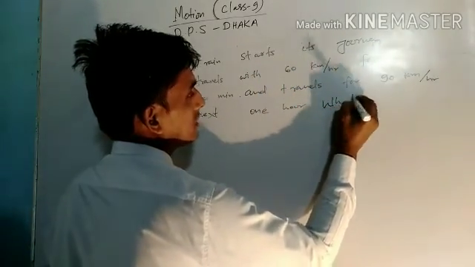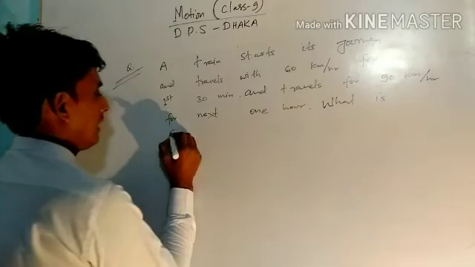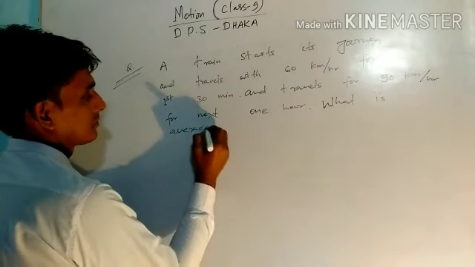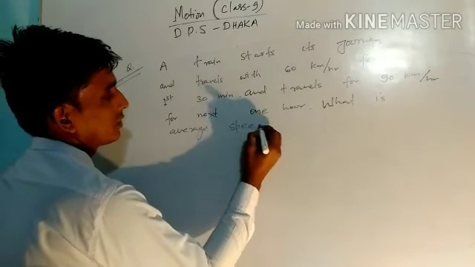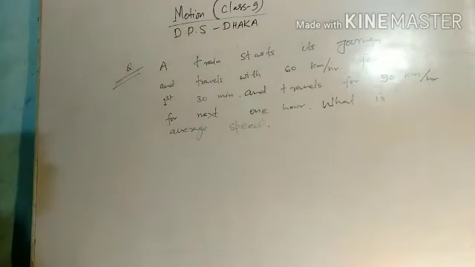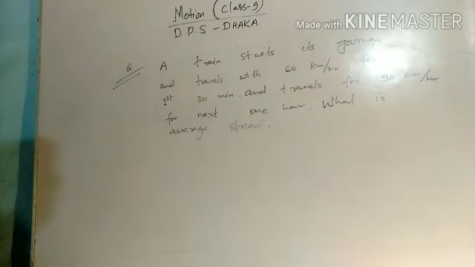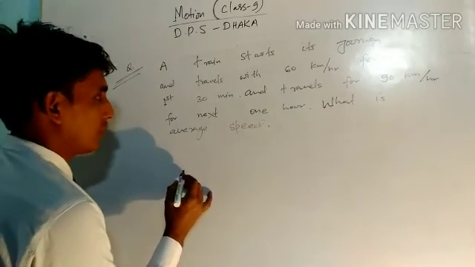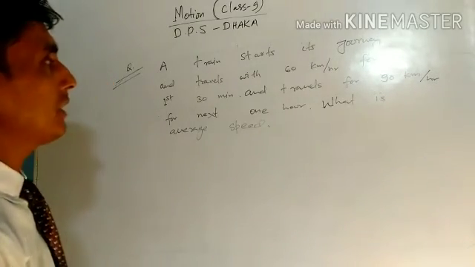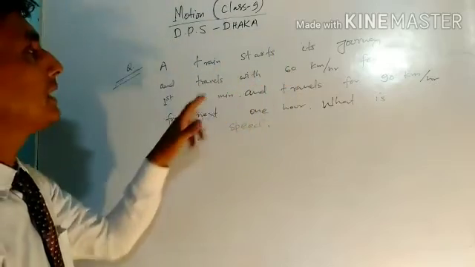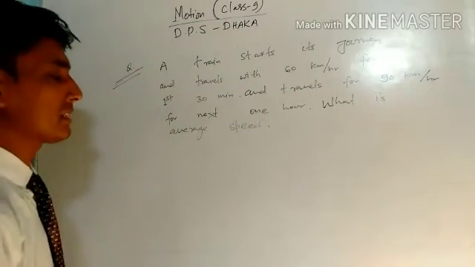What is the average speed? In this case the time is not equal, therefore this question is a little bit tougher. We know the formula for average speed when speed and time are given.